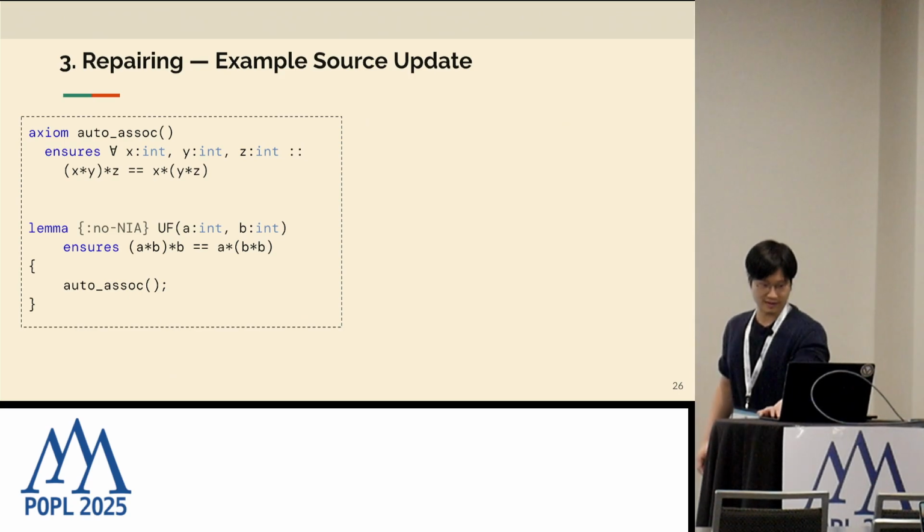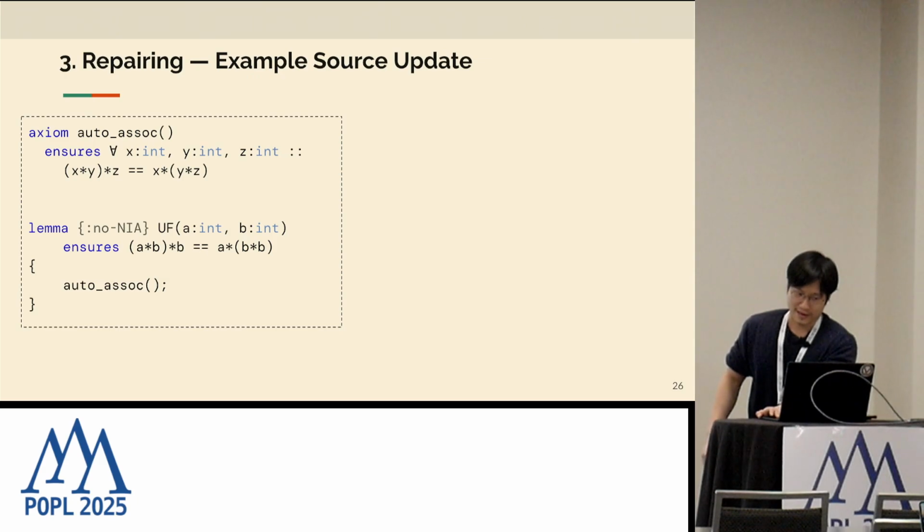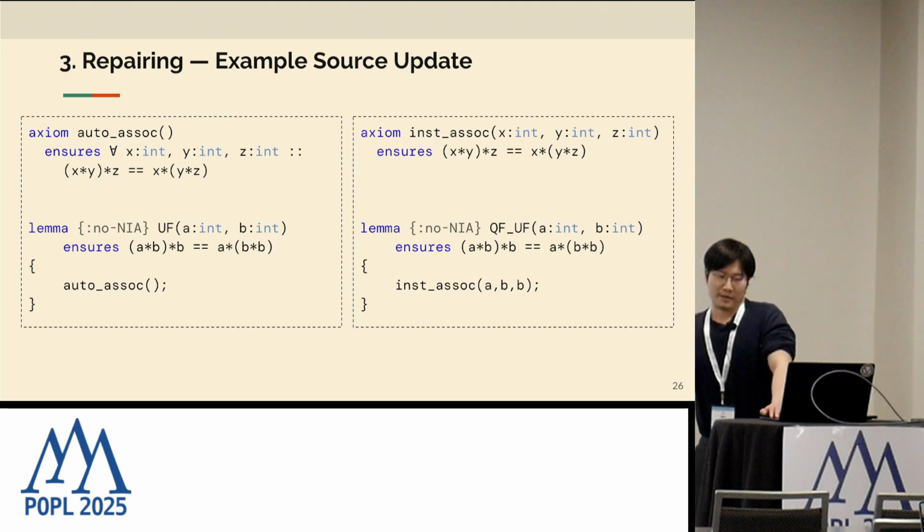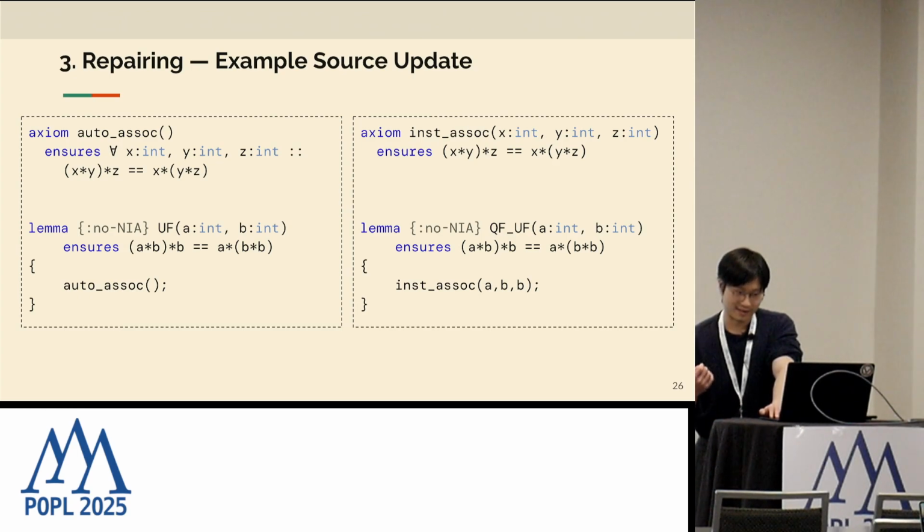Let me give a kind of silly example here. Let's say we have associativity of multiplication as a quantifier, and our debugger points to this lemma, says it's unstable, and it's unstable because the solver has trouble instantiating this quantifier. We could manually adopt a different programming style in which we explicitly provide the quantifier instantiations, and that would fix the problem. What I would like to point out here is that first, these instantiations, we could just ask the solver for them. We don't have to manually come up with these.